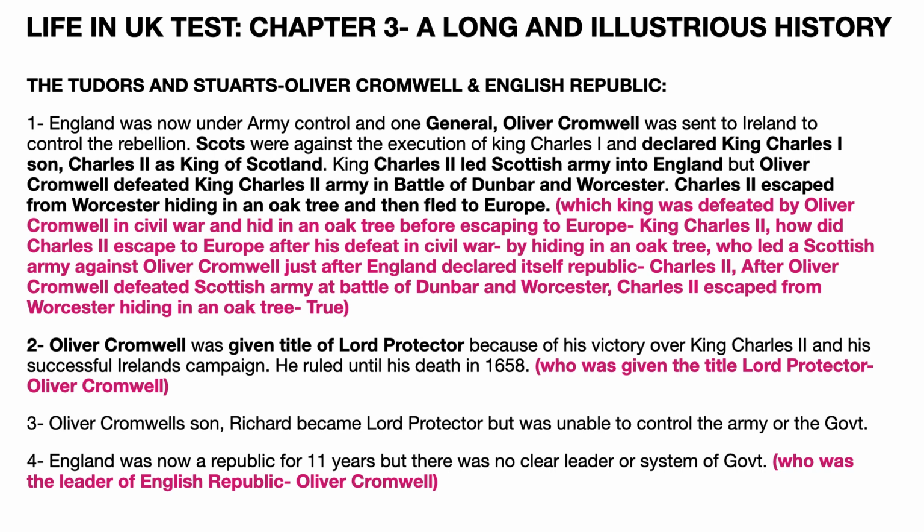The questions asked are: which king was defeated by Oliver Cromwell in civil war and hid in an oak tree before escaping to Europe? The answer is King Charles II. Question is: how did Charles II escape to Europe after his defeat in civil war? The answer is by hiding in an oak tree. The question is: who led a Scottish army against Oliver Cromwell just after England declared itself republic? The answer is Charles II. Question is: after Oliver Cromwell defeated Scottish army at Battle of Dunbar and Worcester, Charles II escaped from Worcester hiding in an oak tree? The answer is true or false?